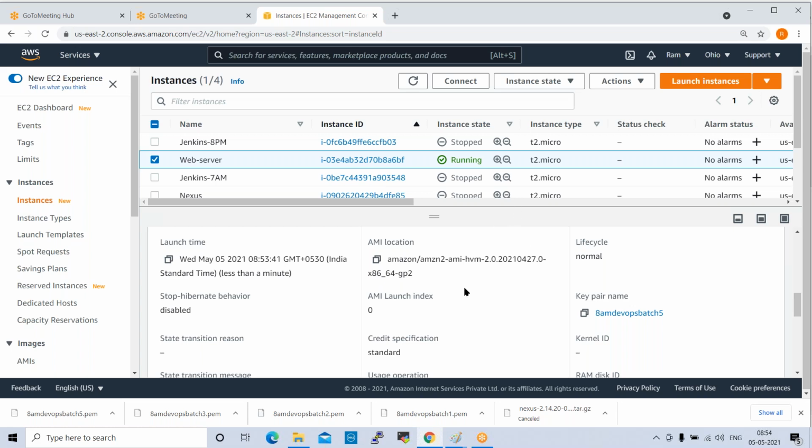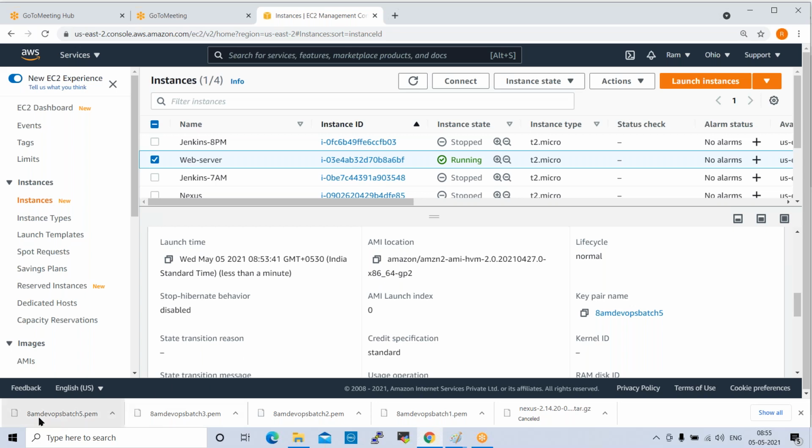Next, these servers we will create again and again. Don't get confused. We'll create so many servers, so many instances. Every day we'll create instances. The first time we'll have some confusion, but don't get confused. For every tool, we use different instances. Okay. So next one is key pair.